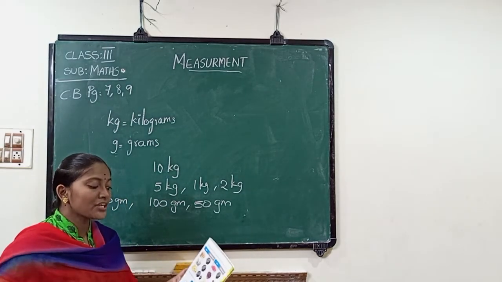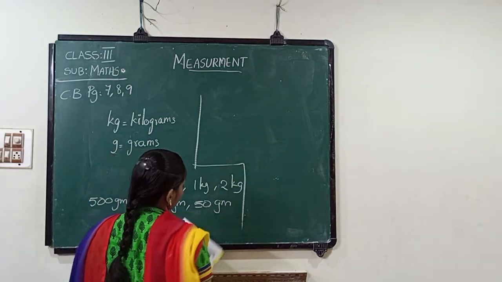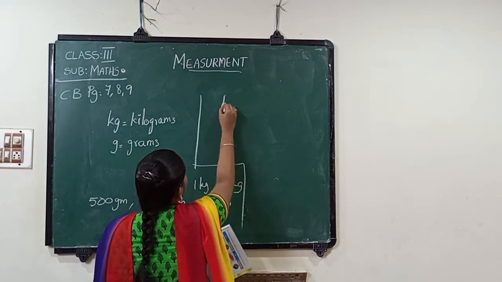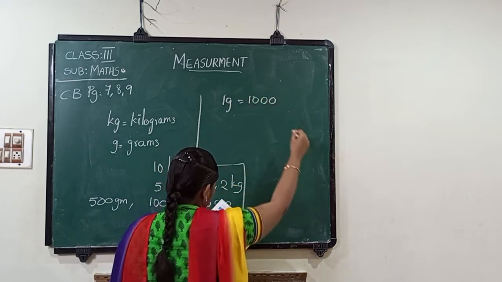Relation between the units. See here, 1 gram means 1000 milligrams.